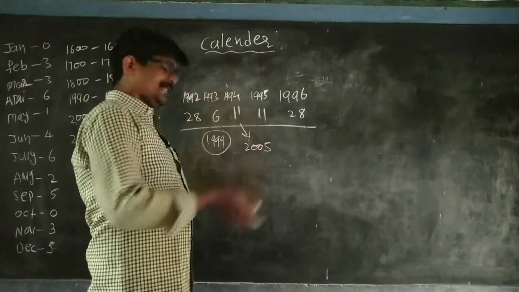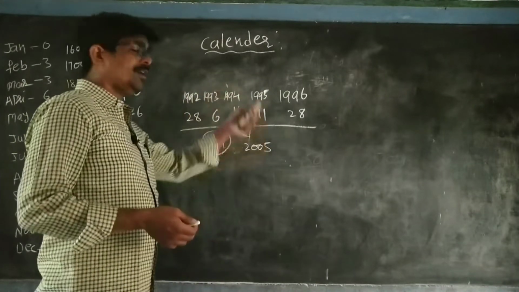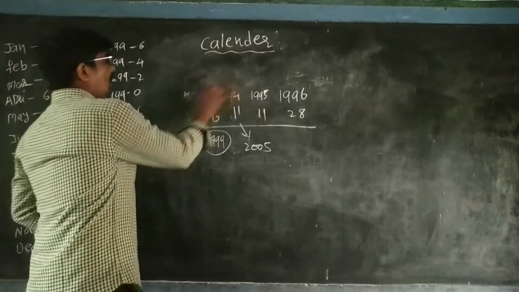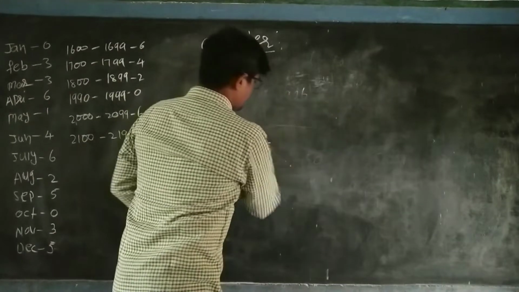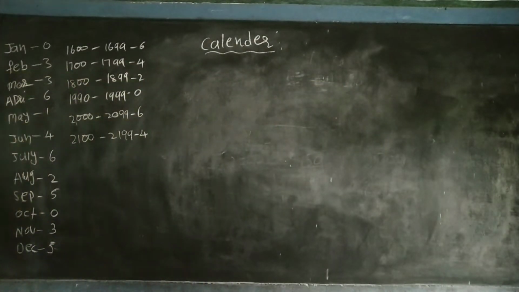So every 6 years, we are getting the same calendar. This is one code. Keep it in your minds. Next, again one: how are we to find the day whenever a date is given? How are we to find?